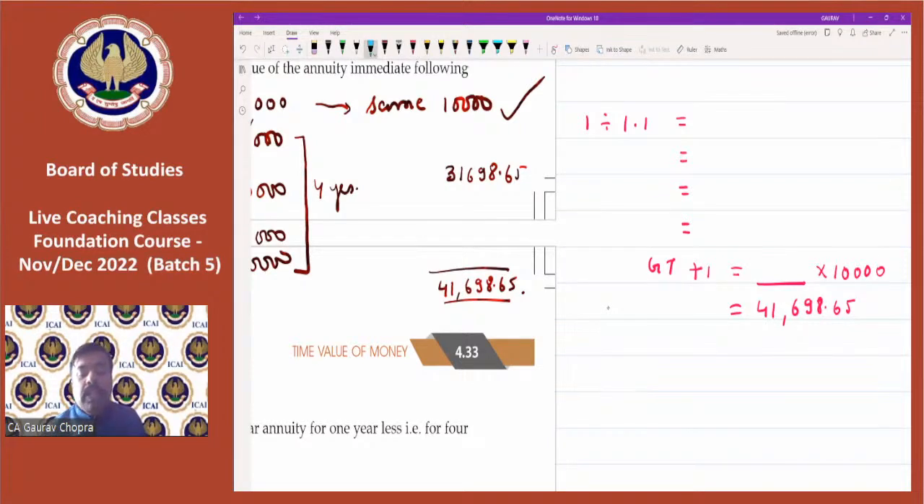I repeat once again what we have to do. First of all, 1 divided by 1.1, press equal to for 4 times, 1, 2, 3, 4. Then press the GT button. Then add 1, for the first payment which we are receiving from today. Then whatever result you are getting, multiply it with the figure 10,000. And your answer will be the same, 41,698.65.